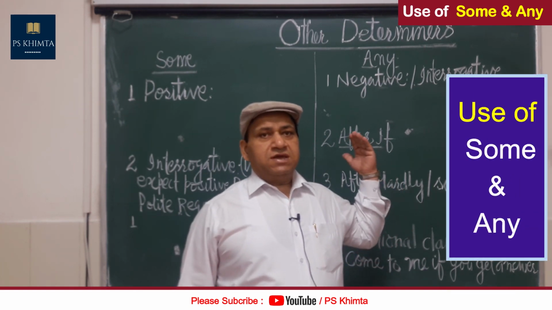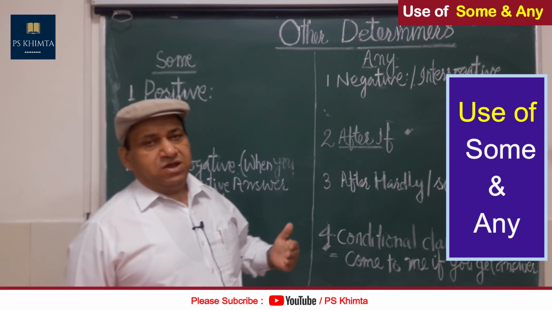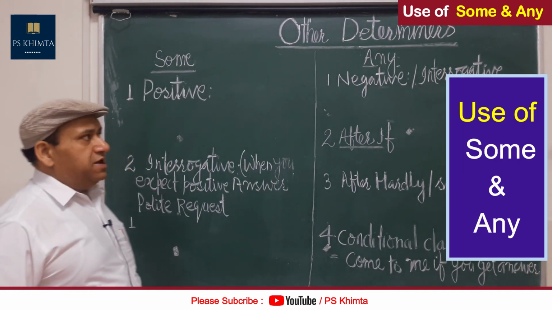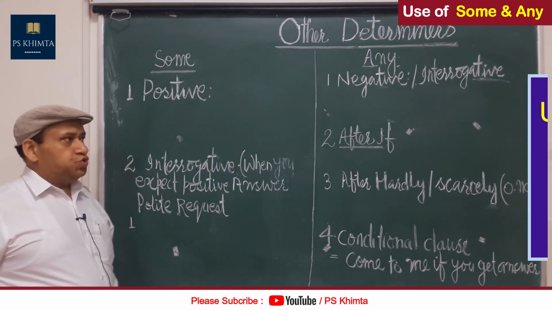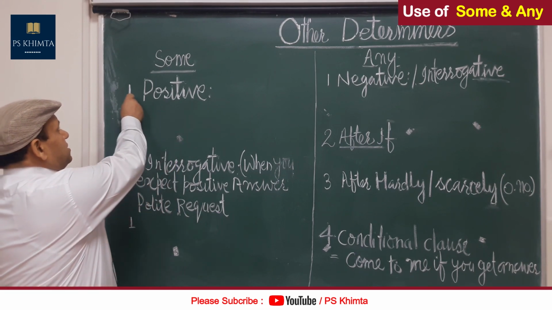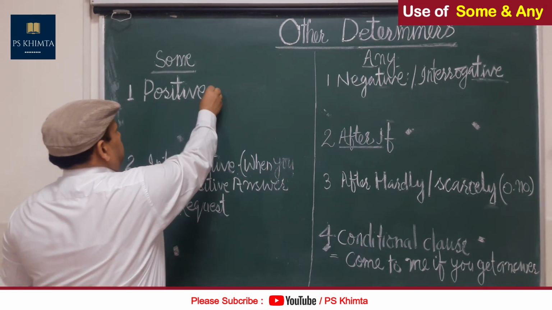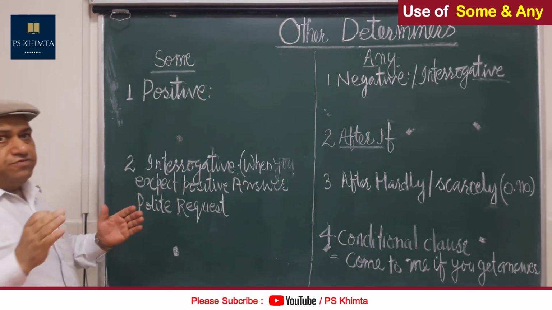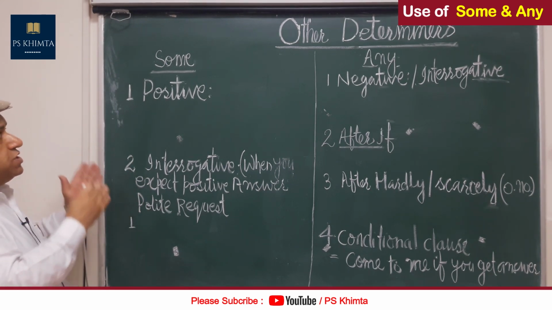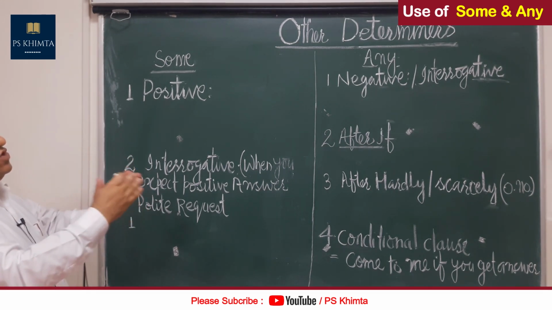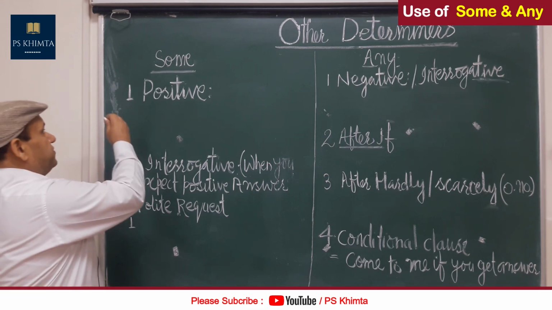As you can see here, some, any. What is the difference between some and any, and where are these used? So let's come here. Some is used for positive. When there is a positive sentence, we use some. When there is a negative, we use any. For example,